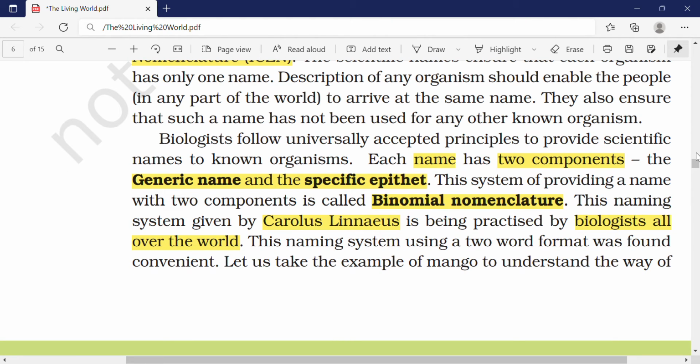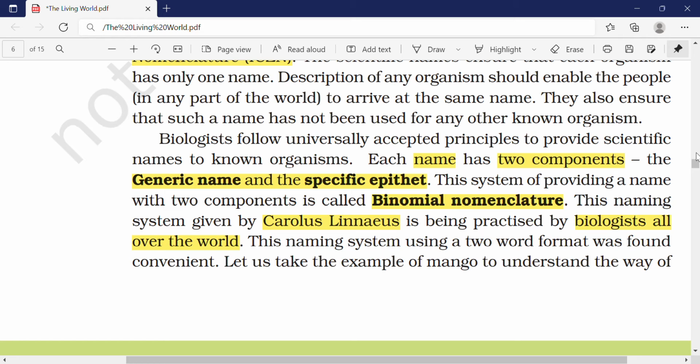So even the biological names, there is no two organisms which have the same name. Because if brinjal is named as Mangifera indica and mango is also named as Mangifera indica, there will be a clash, right? If I come and tell you I want Mangifera indica, you'll be wondering whether I want brinjal or mango. So every time, a particular species will have only one biological name.